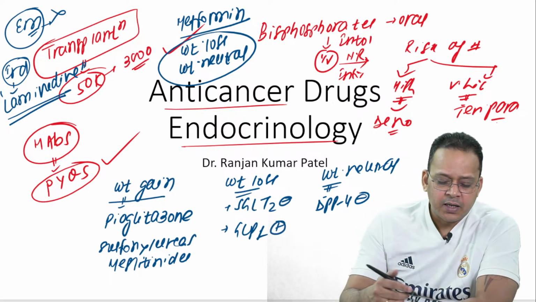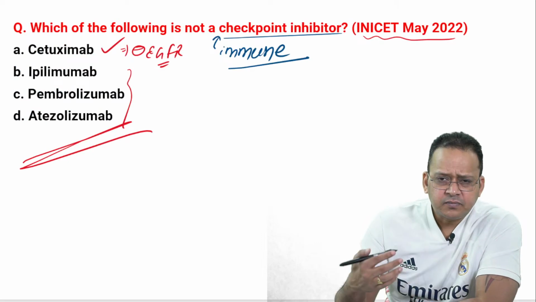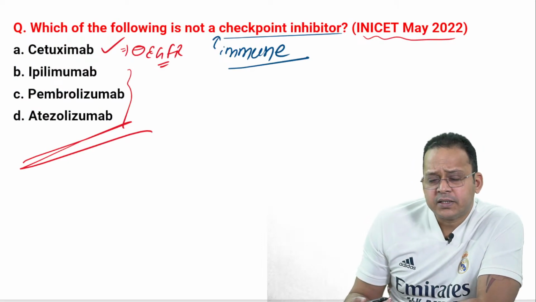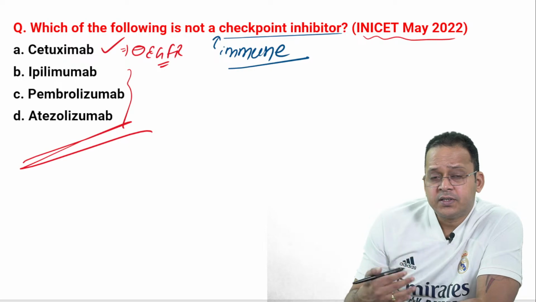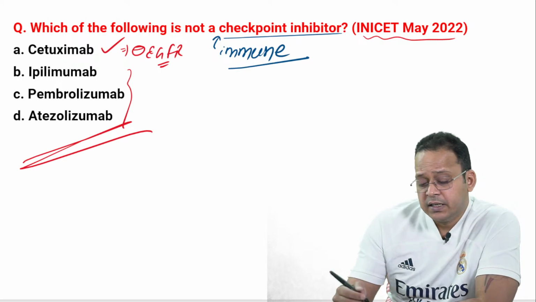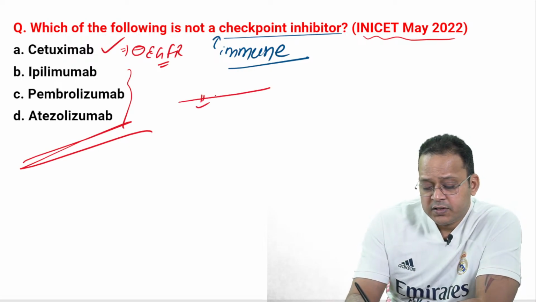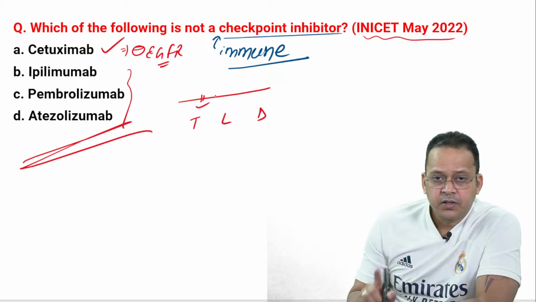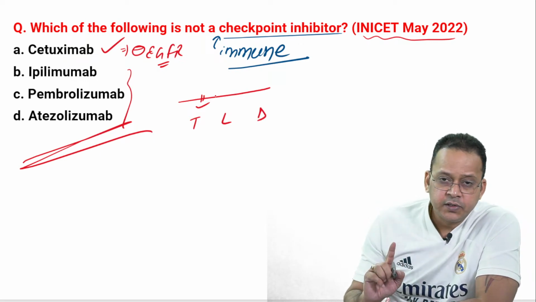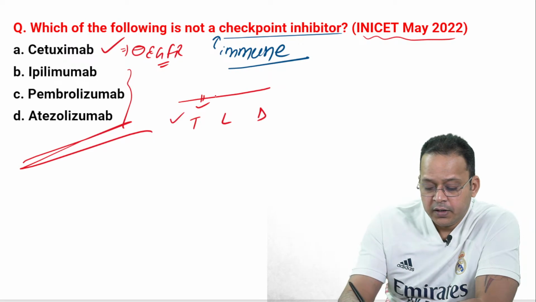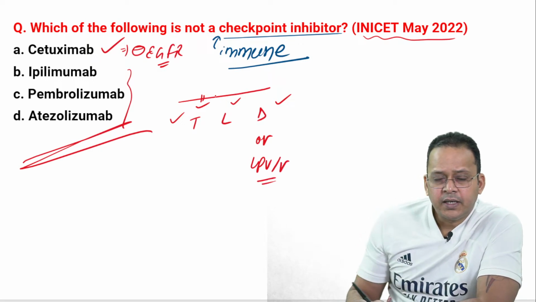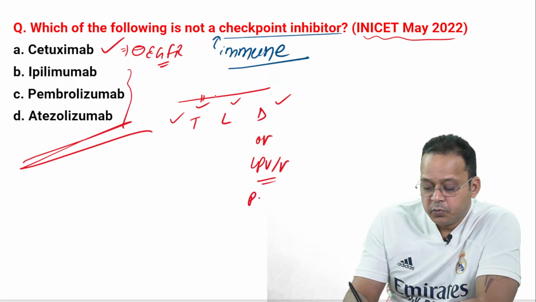So see, for example, how I make a judgment of where an MCQ can be asked from HIV? This is benefit versus risk. For example, in India, what is the regimen we use? Tenofovir, lamivudine, and dolutegravir. So my guess is your MCQs will be asked either from tenofovir, lamivudine, dolutegravir, or in young children, I use LPVR, that is a class of protease inhibitor.